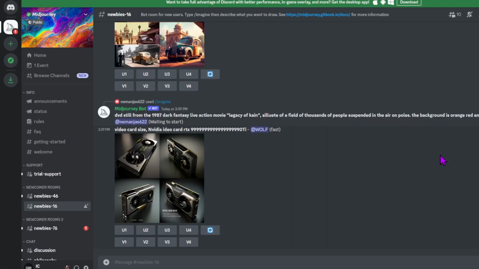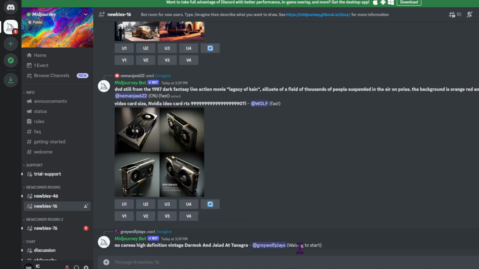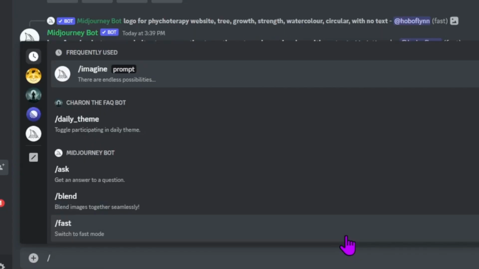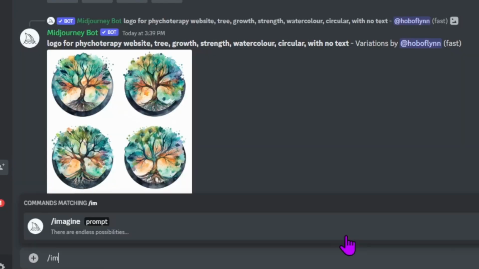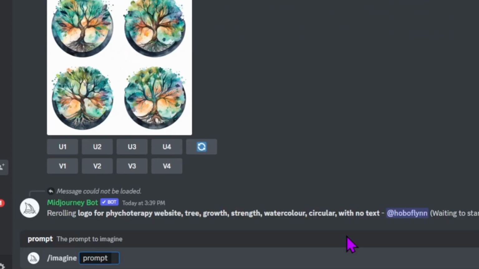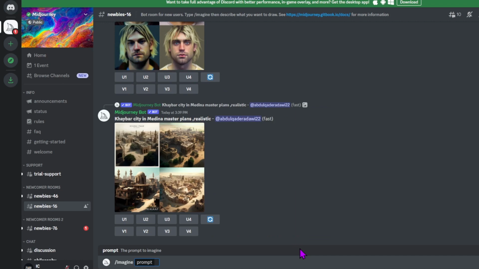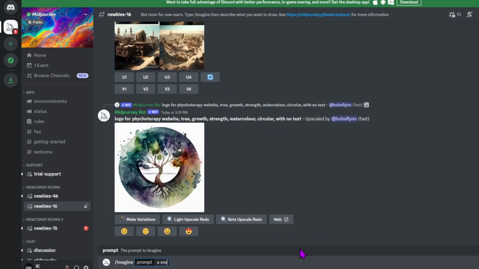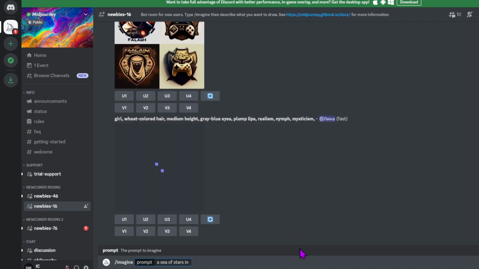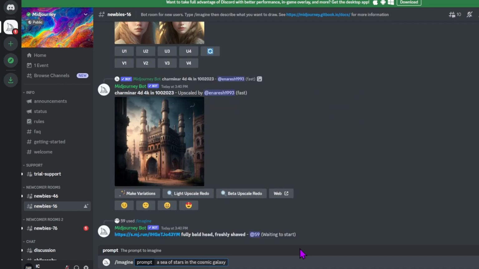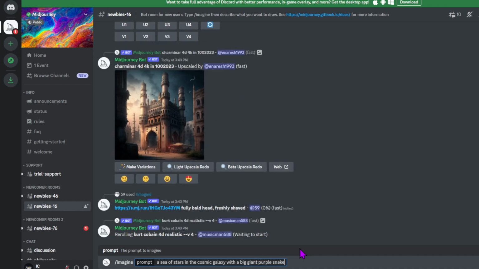After you create a Midjourney account, you'll be led to this Discord page right here. And what you can do is try to generate AI images. So you go to one of these rooms and you type in imagine and you'll see prompt and you can type in a prompt. For this video, let's do something a little bit more ridiculous just to show the power of this AI. So I'm gonna do a sea of stars in the cosmic galaxy with a big giant purple snake. That sounds ridiculous enough.